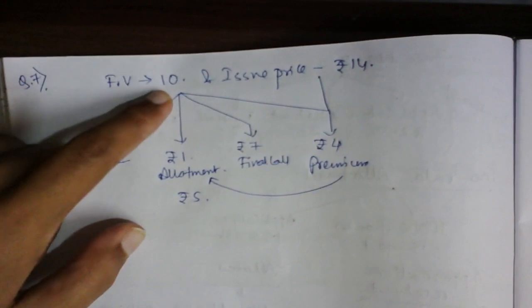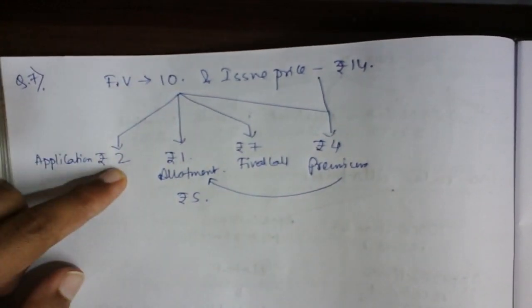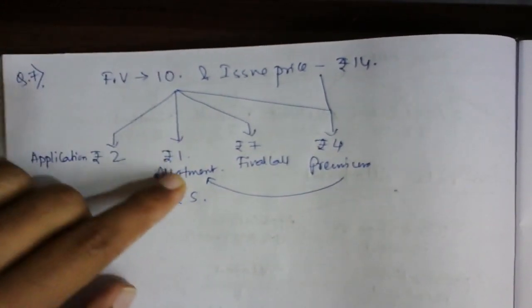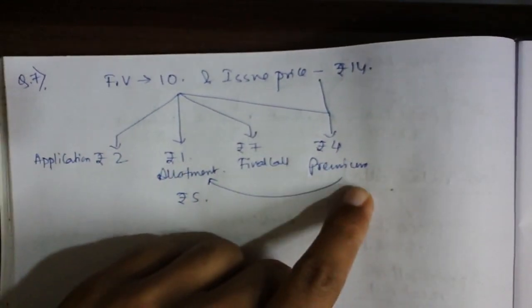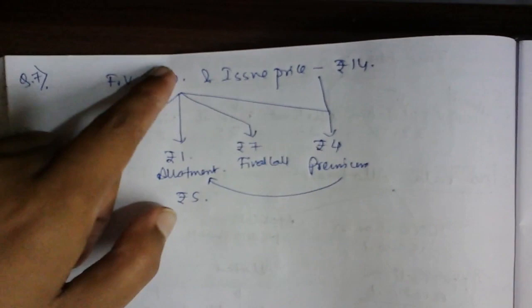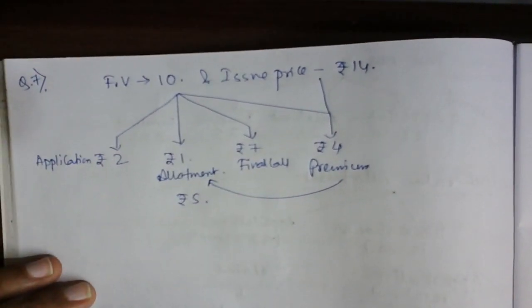So face value is 10, out of which 2 is on application, and allotment is actually 5 rupees, which is also including the premium of 4. So it is 1, and then final call is rupees 7. Great. So this is the first thing.